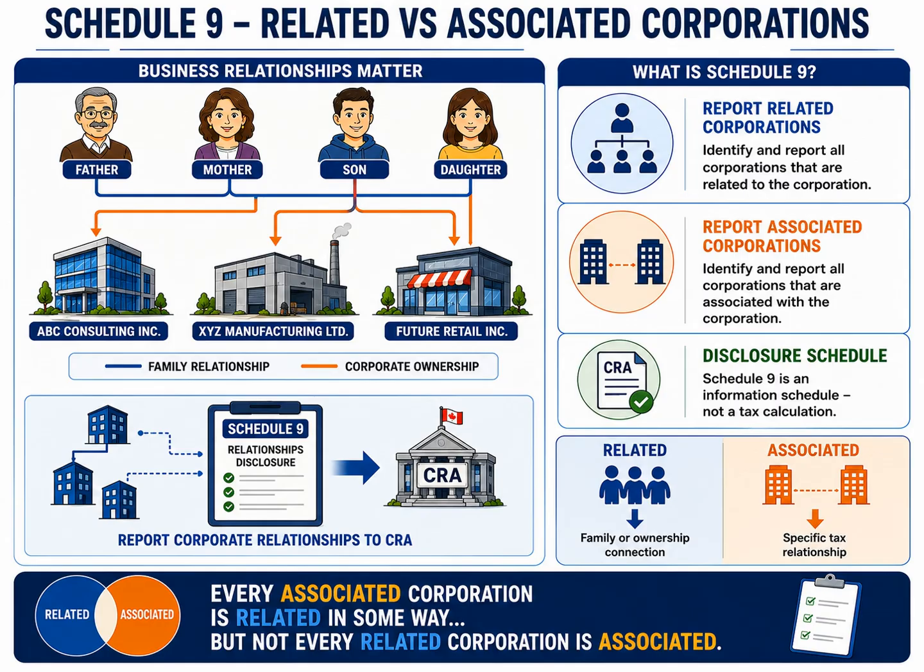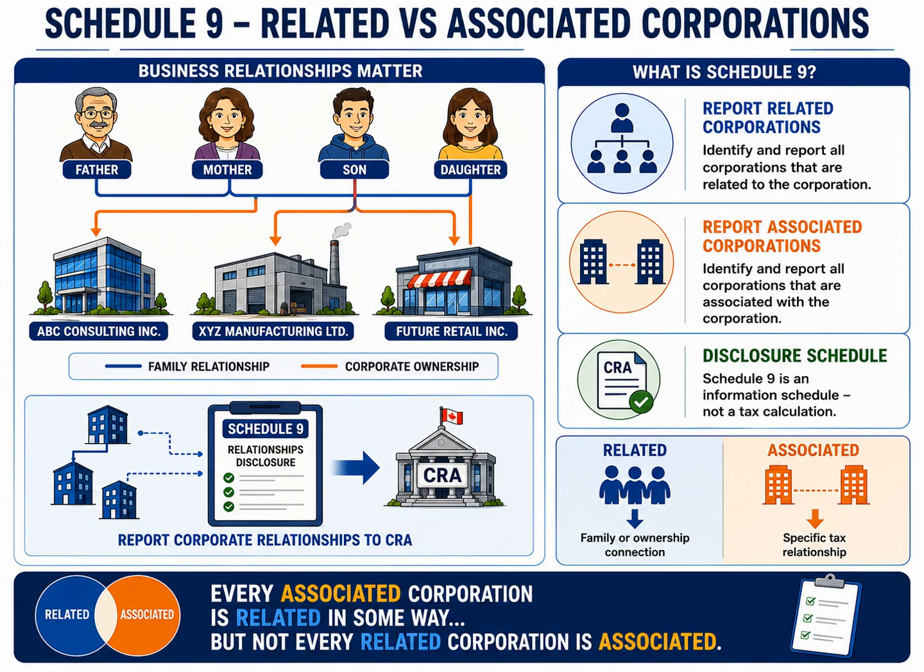It allows corporations to disclose both related and associated corporations to the Canada Revenue Agency. Unlike many other schedules, Schedule 9 is primarily an information or disclosure schedule. It does not calculate tax. Instead, it provides CRA with the ownership and relationship information needed to apply other corporate tax rules correctly.